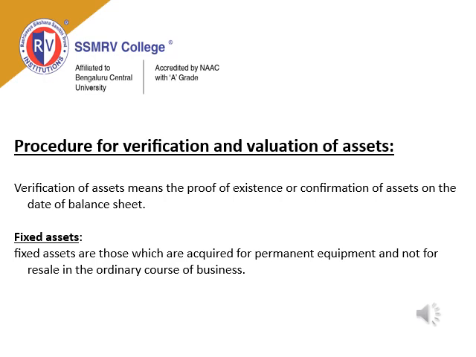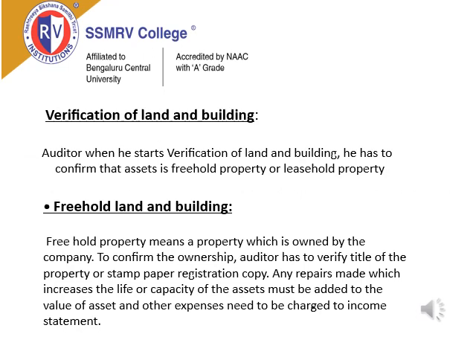Now let us see fixed assets. Fixed assets are those which are acquired for permanent use and not for resale in the ordinary course of business. Talking about fixed assets, the most prominent fixed asset in every business is land and building. Now, verification of land and building: when it has to be done, what does an auditor do? The auditor, when he starts verification of land and building, has to confirm whether the asset is freehold property or leasehold property. So how will we come to know what freehold property and leasehold property mean?